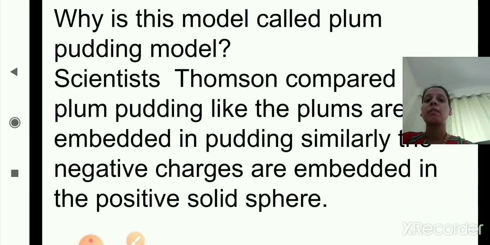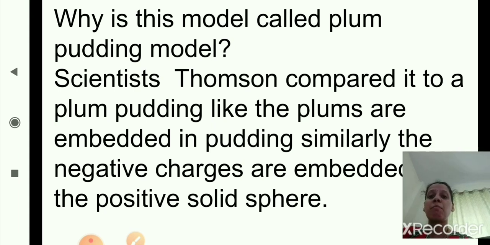Similarly, the negative charges are embedded in the positive solid sphere. That's why it is called the plum pudding model.